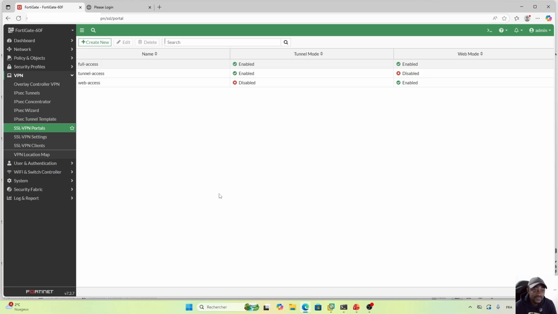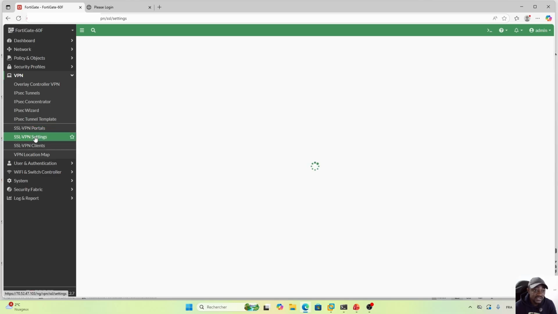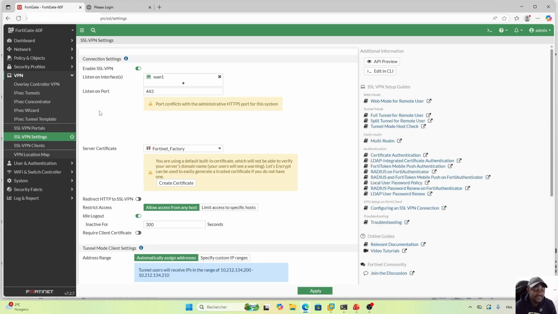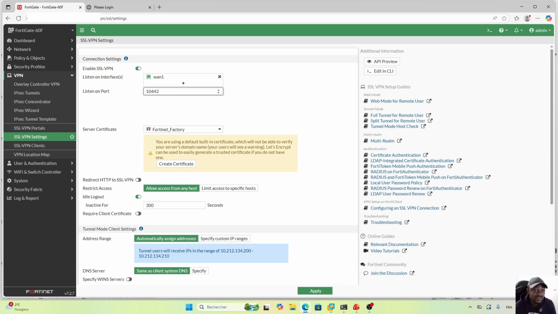I'll hit save. Then next, I'll go under SSL VPN settings. This is where I need to configure my SSL VPN settings. Here I need to choose the interface, the publicly facing internet interface. For my case, it's this one. Here it says there is a port conflict with the administrative HTTPS port for this system, because my administrative access to this firewall is done through the default 443 port. So we cannot have the same port both for administrative access and for SSL VPN. That's why I need to update this information here.